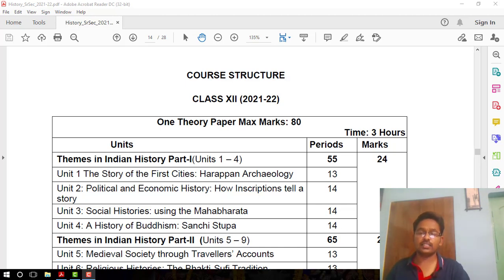This is my first class with you in class 12. Today I am not starting any new topic or any new chapter from the syllabus of class 12. Basically this is my introduction class with you in class 12, and in this class I will give you details about the syllabus of class 12, and there is a brief explanation about the procedure of learning in class 12 history. Clear?